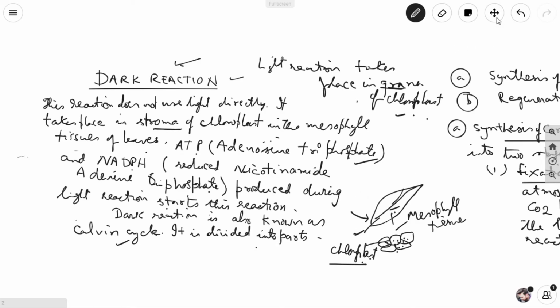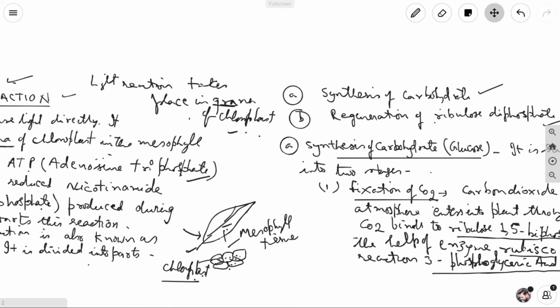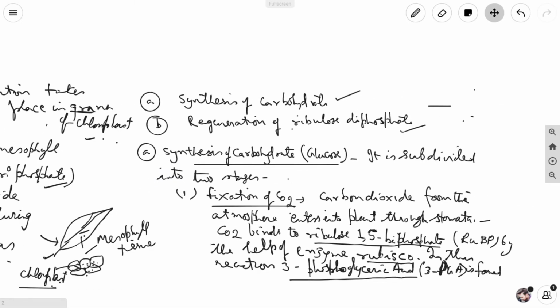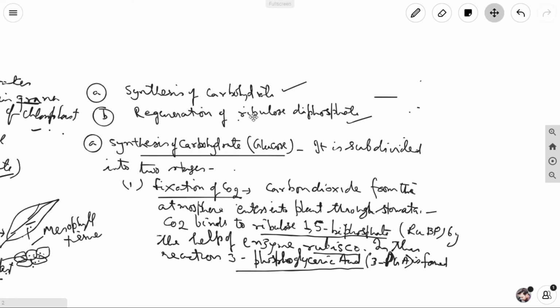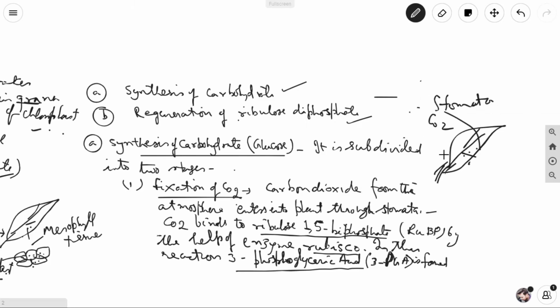It is divided into two parts. Number one is the synthesis of the carbohydrate, and second is the regeneration of ribulose diphosphate. Synthesis of carbohydrate, glucose, is subdivided into two parts, starting with fixation of carbon dioxide. First of all, the carbon dioxide from the atmosphere enters into the plant through the stomata. On the lower side of the leaf there are small holes called stomata, and through the stomata the carbon dioxide will enter the leaves.